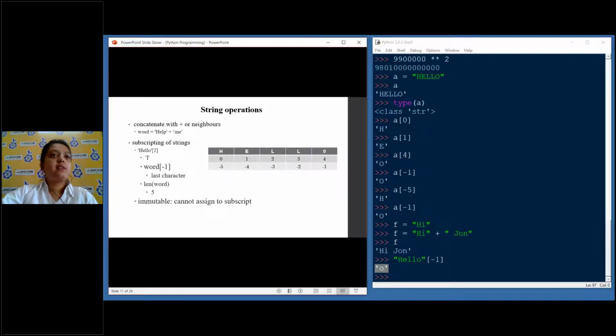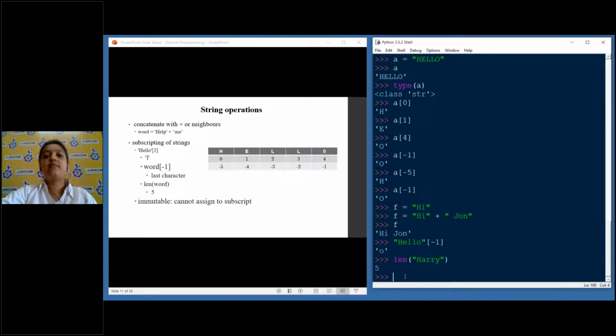Next that we have here is the length of the word. Sometimes we need to find the length of a sentence or a word. There's an operation for that, which is len, which is short for length. So now this has how many? 1, 2, 3, 4, and 5 characters. So it will return 5. So len returns an integer, which is the length of the string. You can assign it to a variable also. Suppose t is equal to len of ron.